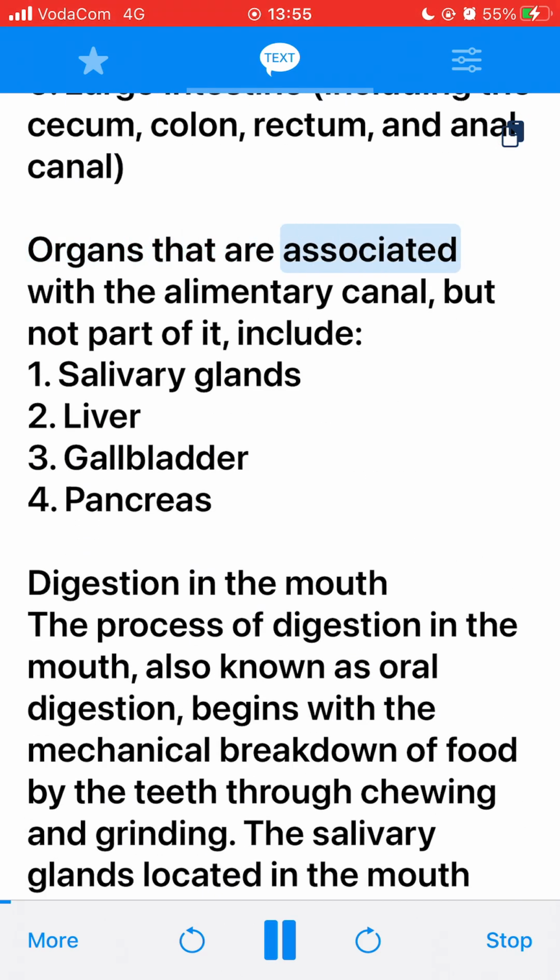Organs that are associated with the alimentary canal, but not part of it, include: 1. Salivary glands. 2. Liver. 3. Gallbladder. 4. Pancreas. Digestion in the mouth.